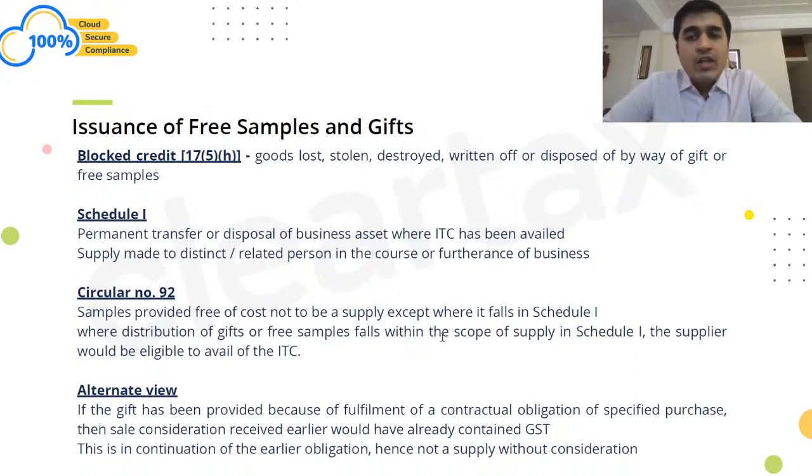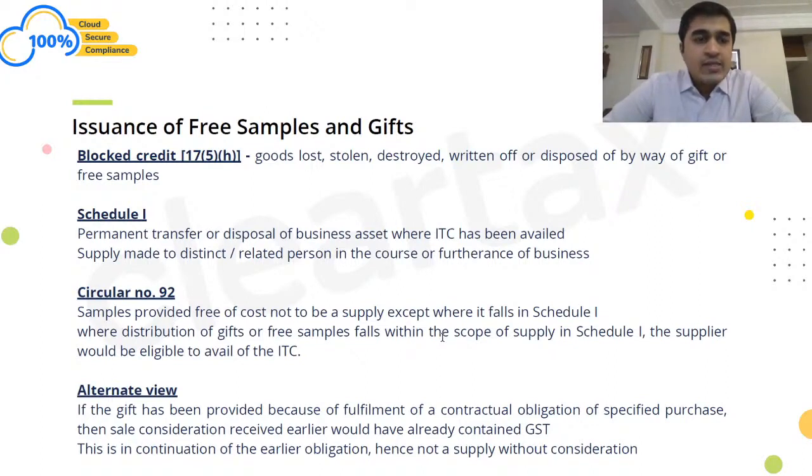So if I have not availed ITC because I have given my goods as gift or free samples, in that case it may have been considered as block credit. That means I may not have taken ITC on that. If I have not taken ITC on that, then Schedule 1 does not become applicable, permanent transfer or disposal, because the condition is that ITC has been availed, right? So if ITC is not availed, Schedule 1 is not applicable, right?